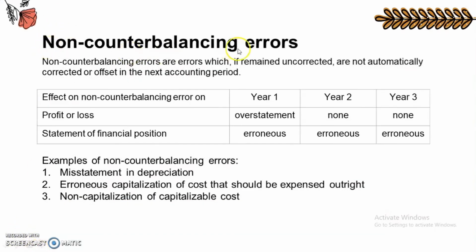Next is the non-counterbalancing errors. Ito naman ay kabaliktaran ng counterbalancing errors. Sa non-counterbalancing errors, errors are not automatically corrected in the next accounting period. So for example, if there is a non-counterbalancing error that causes the profit in year 1 to be overstated, the profit in year 2 will be unaffected.